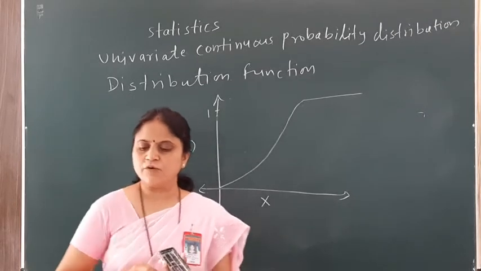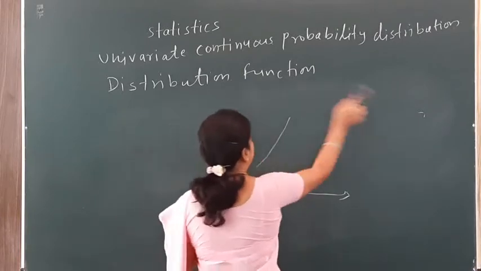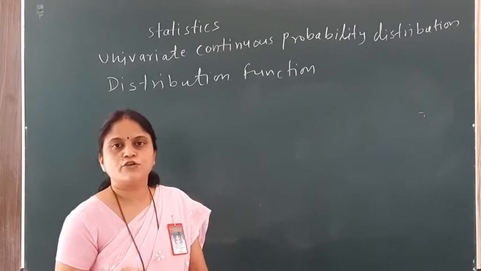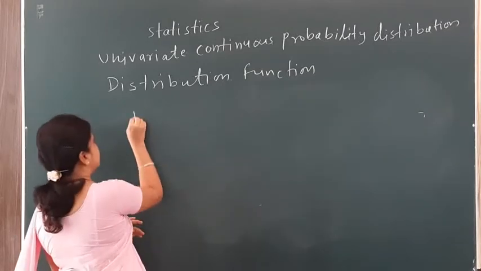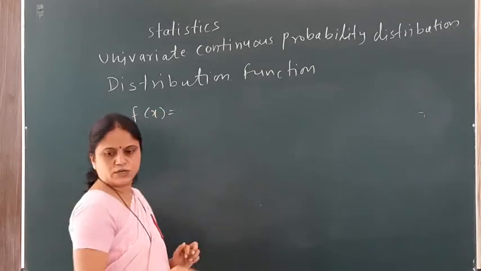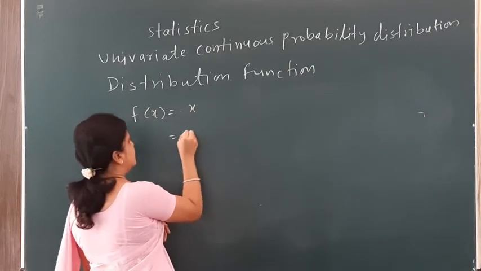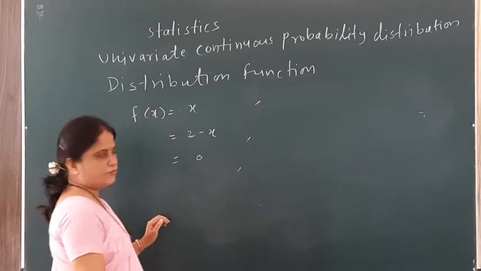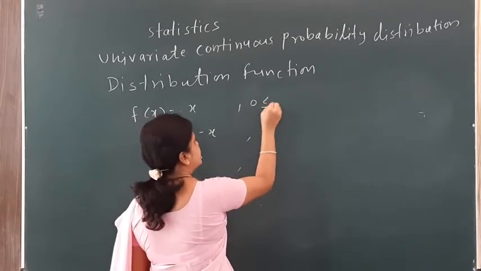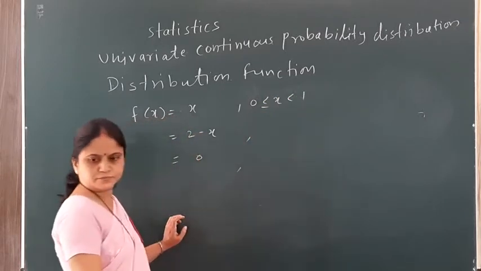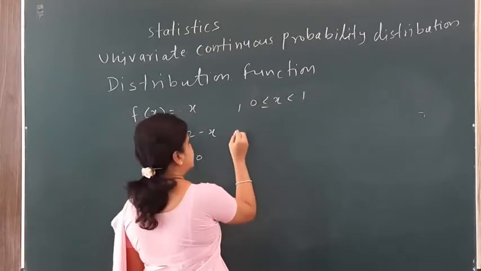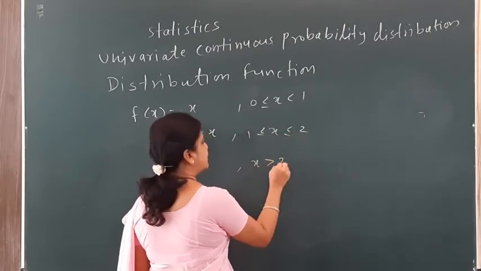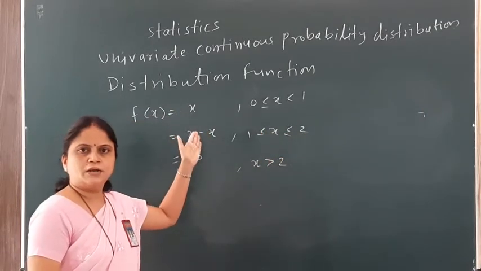Now let me take one more example, of a different type, to find the distribution function. Find the distribution function for the following PDF. We have the PDF f(x) equal to x, then 2 minus x, and 0. The ranges are: the first range is 0 less than or equal to x less than 1, the second range is x between 1 and 2, and the last is x greater than 2. So this is your PDF.